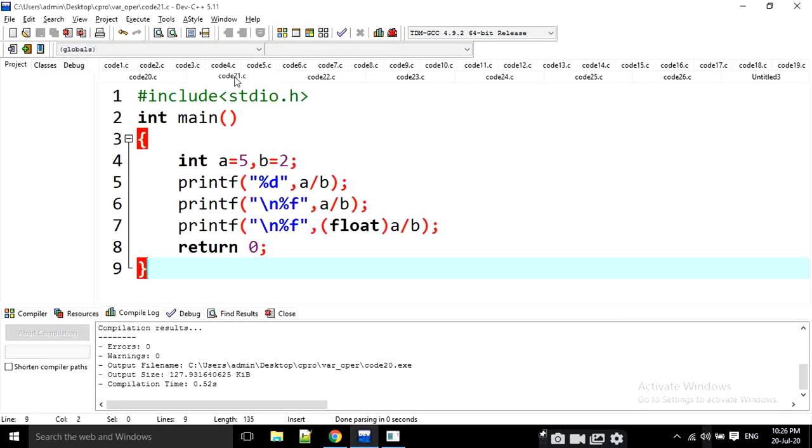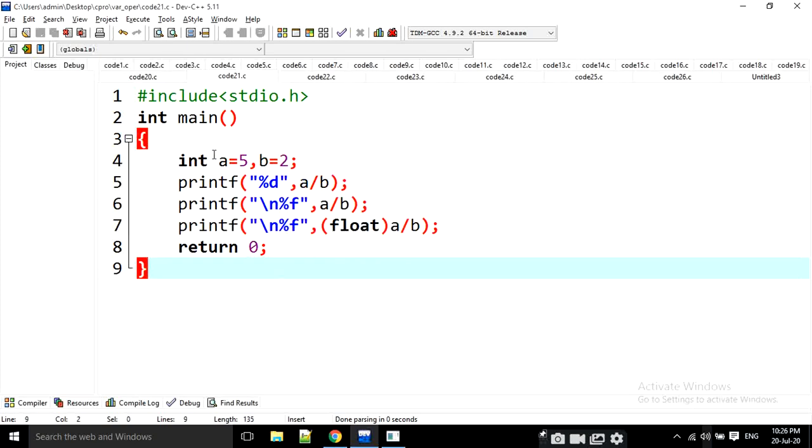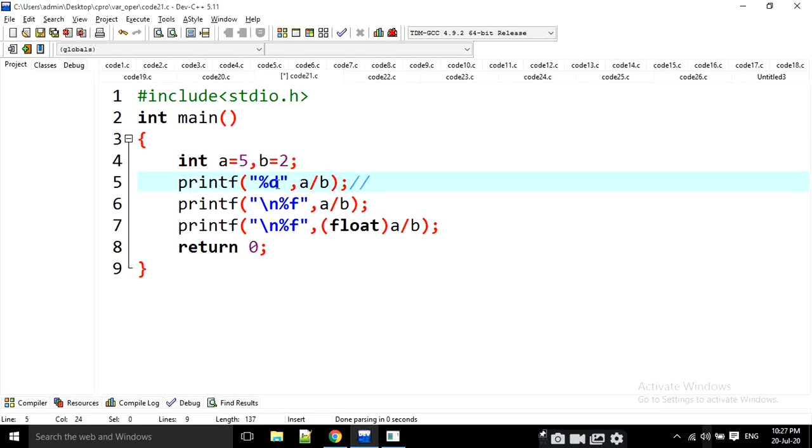And the next, 21st question. Here I am going to take a value is 5, b value is 2. Here I am going to print percentage d of a by b. 5 by 2, integer by integer, I am going to print again the integer only, right? Then it is going to print only the quotient. What is the quotient? The quotient is 2. That means it is going to print 2 here.